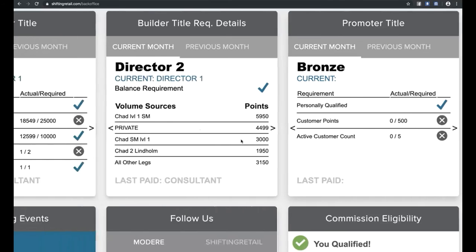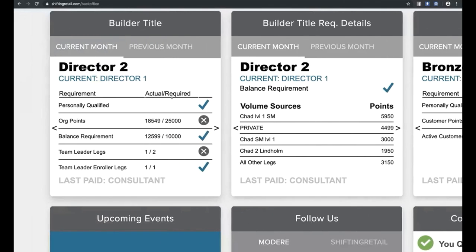So this is how it works. The main thing I want you to understand is what's on this required and actual. Once you understand this, the rest of these numbers start to make more sense.